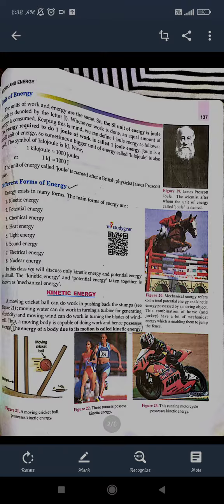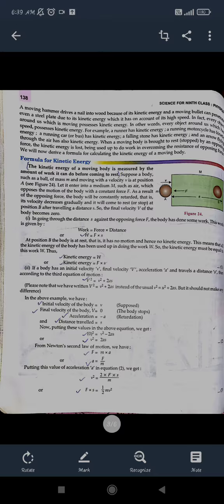So firstly we will be seeing what kinetic energy is. Remember, kinetic or potential, any body having kinetic energy means the body is in motion. So a moving body has the capacity of doing work, and it will have some energy also, then only is the work said to be done. So the energy possessed by that moving body is considered kinetic energy, and the energy of a body due to its motion is called kinetic energy. So for a moving body, whatever its energy is, it is kinetic energy.